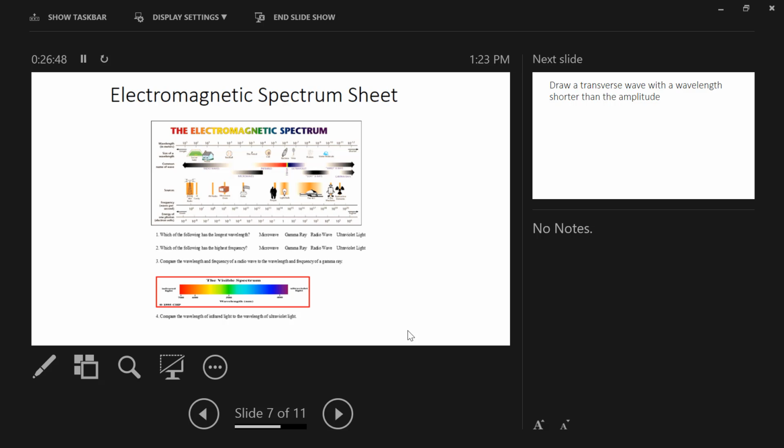But let's look at some of this. A couple of things I want to point out, and again, we're going to talk in more detail about light next week and the following week, but I want to point out a couple of details. The visible portion of the electromagnetic spectrum is a teeny tiny portion of the overall spectrum.